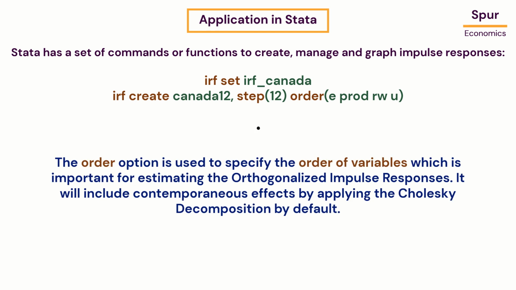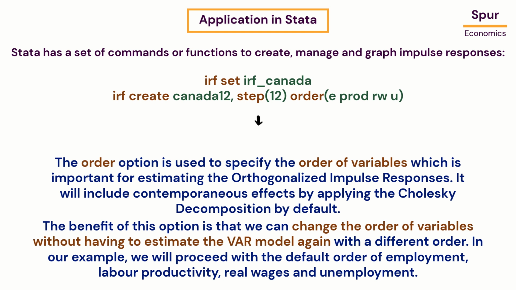The order option is used to specify the order of variables which is important for estimating the orthogonalized impulse responses. It will include contemporaneous effects by applying the Cholesky decomposition by default. The benefit of this option is that we can change the order of variables without having to estimate the VAR model again with a different order. In our example, we will proceed with the default order of employment, labor productivity, real wages, and unemployment.